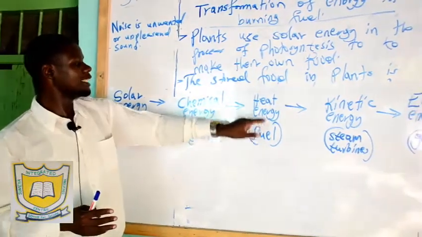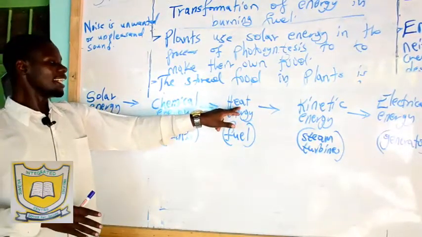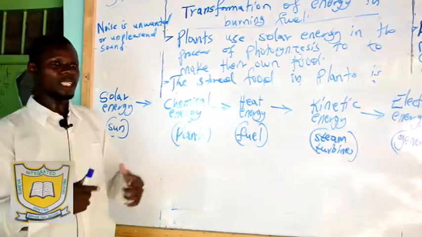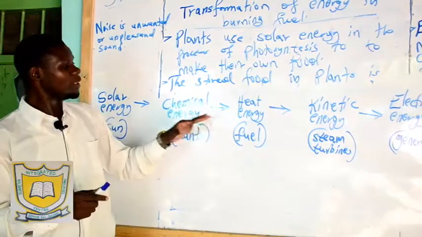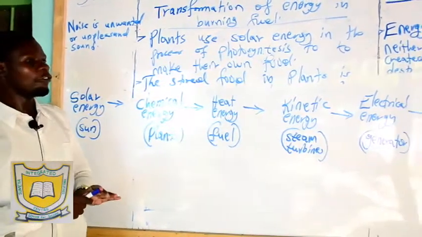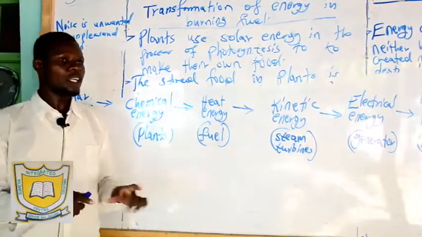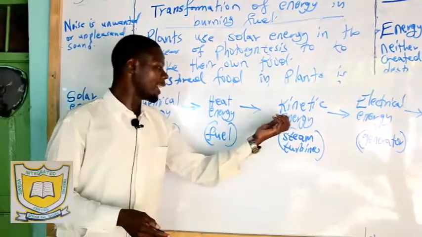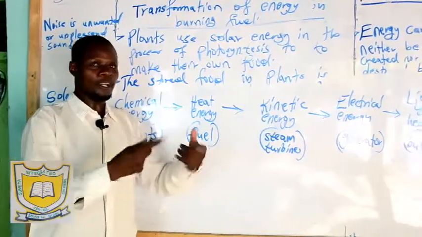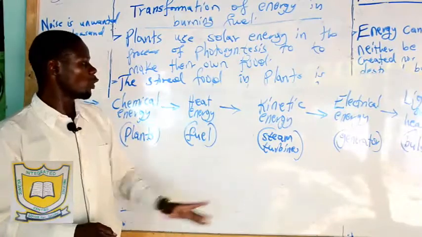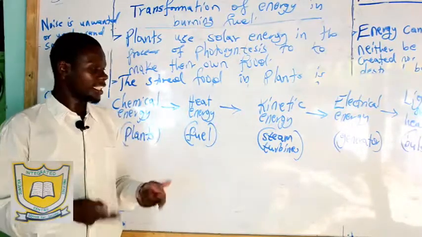Now from there we can have heat energy. That heat energy is used to heat water, and the water heated in the form of steam is used to rotate the turbines. That kinetic movement of the turbines is what we call kinetic energy, energy in motion.